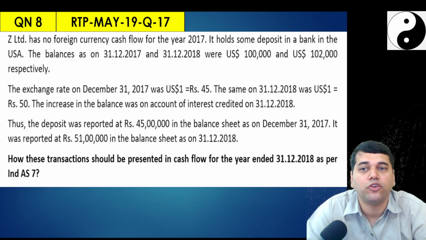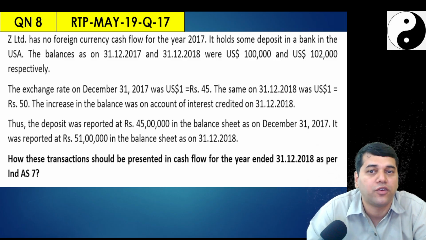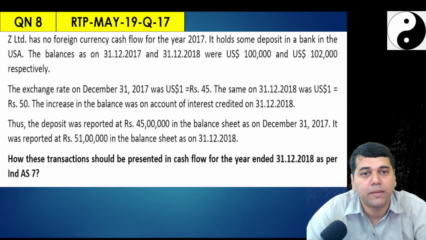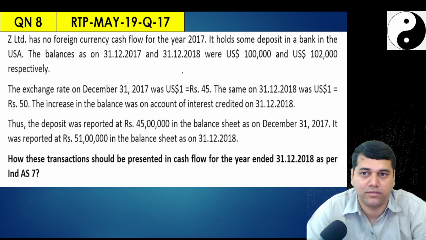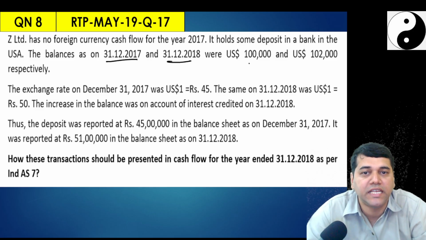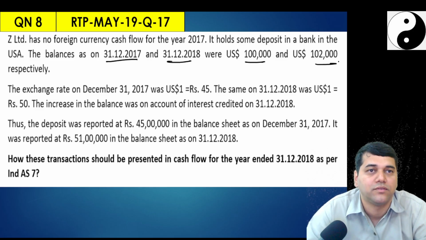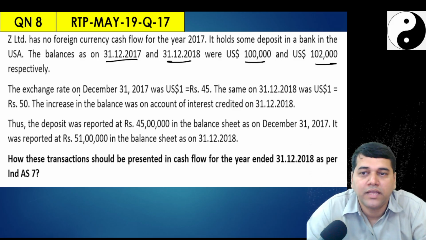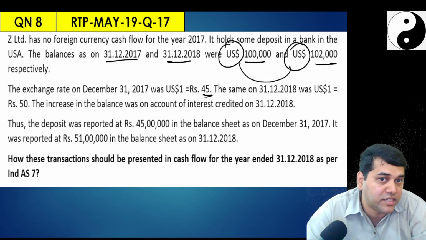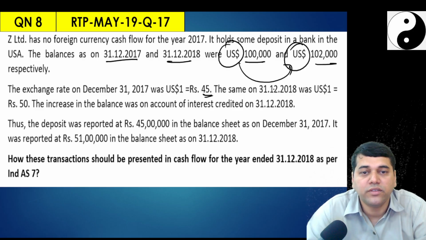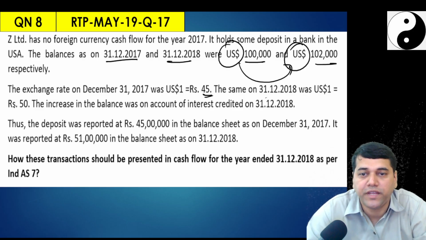Z Limited has no foreign currency cash flow for the year 2017. It holds some deposit in a bank in USA. The balance at the 31st March 17 and 18 are 10 lakh and 1 lakh 2000. Now what is that extra 2000? Maybe interest. The exchange rate was 45, because the dollar fee has increased. Previous question it remains same. Now the same on 31st March was 50.